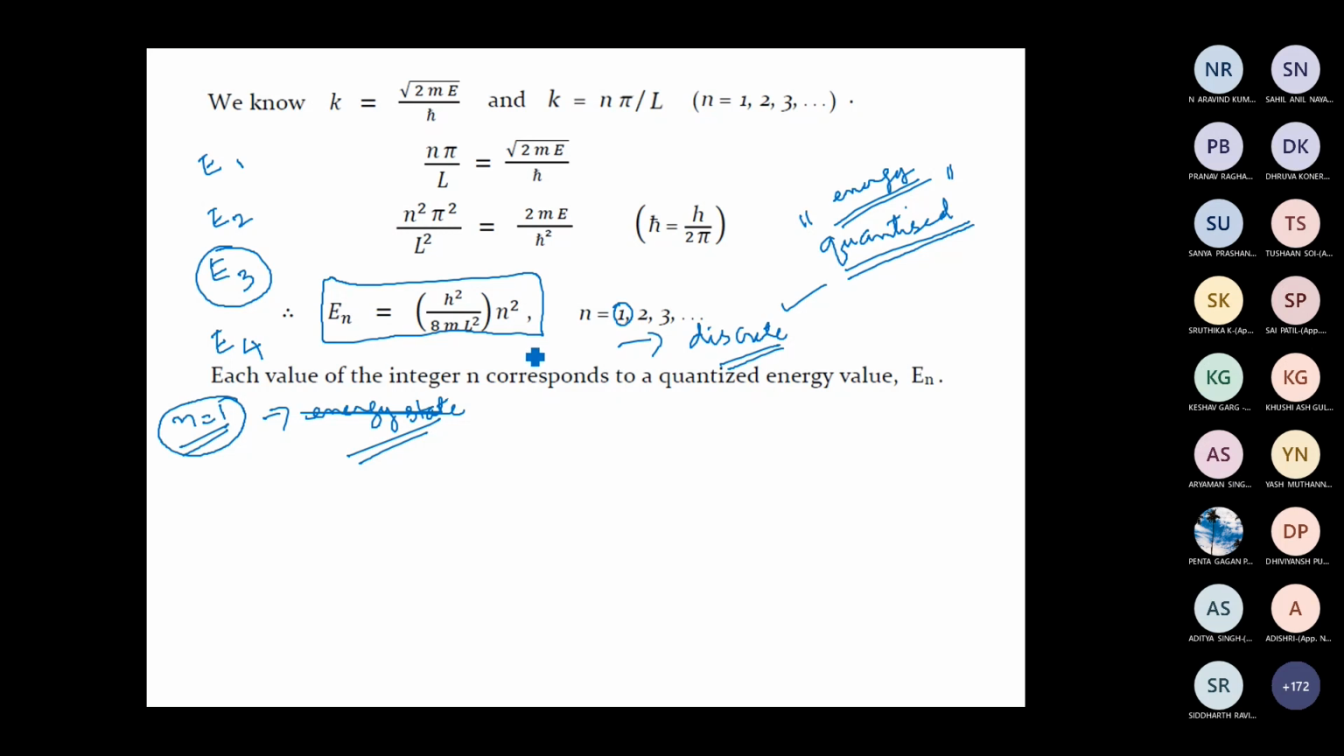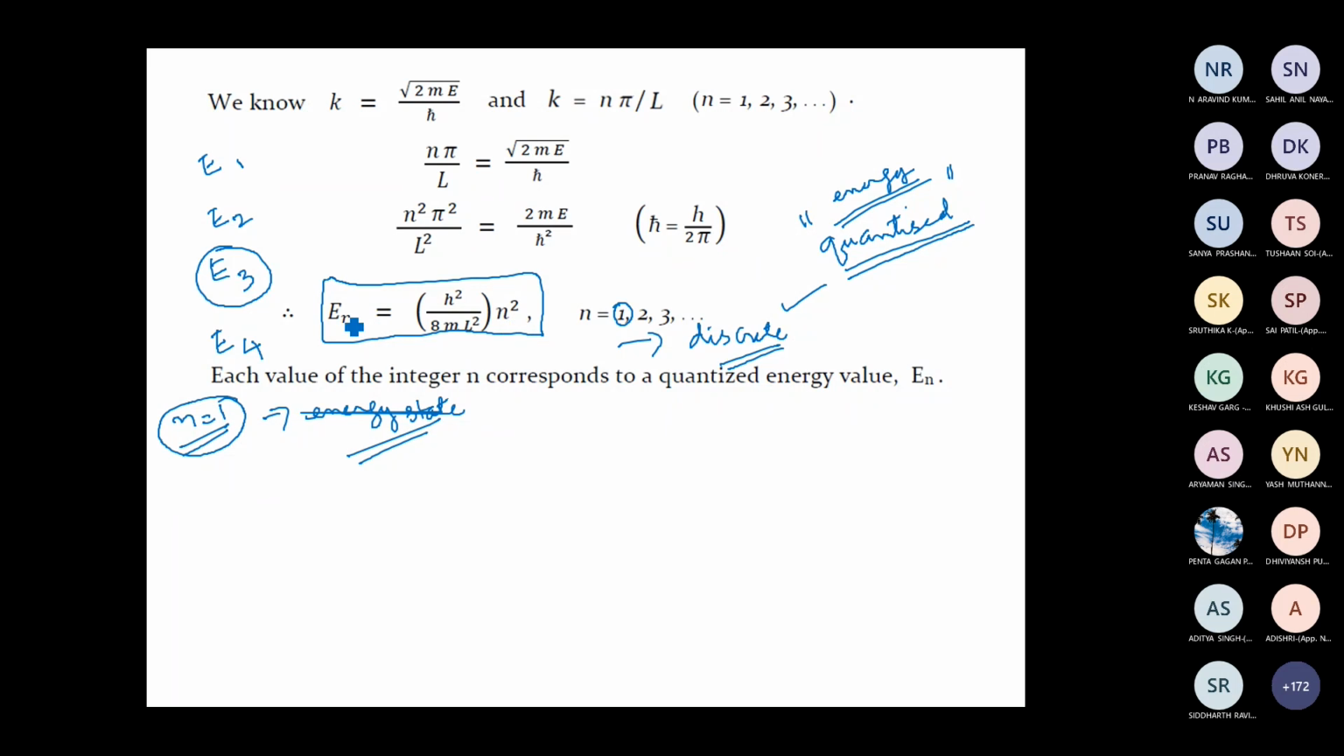It cannot have any continuous value of energy. It can have only certain fixed values of energy. That fixed value of energy is given by this expression: En is equal to h square by 8m L square into n square. Again, this quantum number n